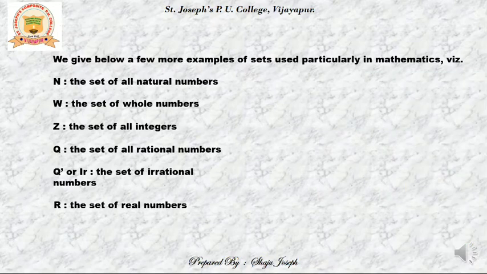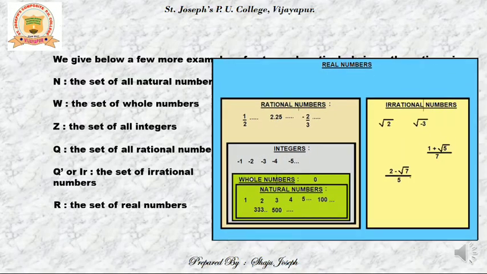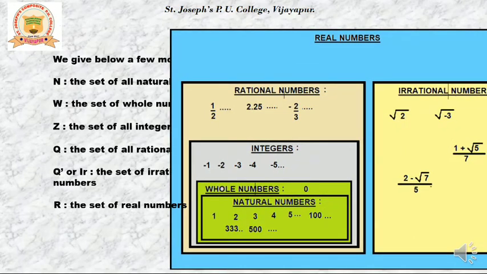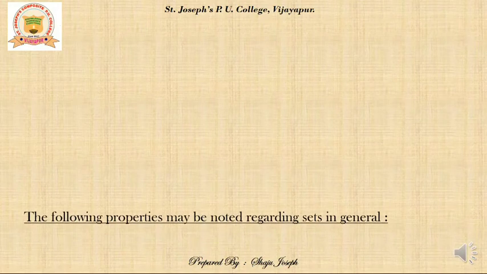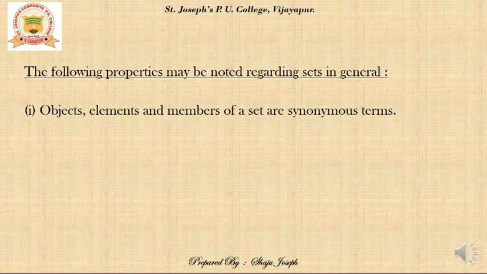So, rational numbers and irrational numbers together are called real numbers. You can see this big rectangle here called real numbers, which consists of all the rational numbers and irrational numbers. Please concentrate that rational numbers consist of integers, which in turn consist of whole numbers, which contain natural numbers. But irrational numbers is a totally different set. So these are some of the sets we will use in your future classes.